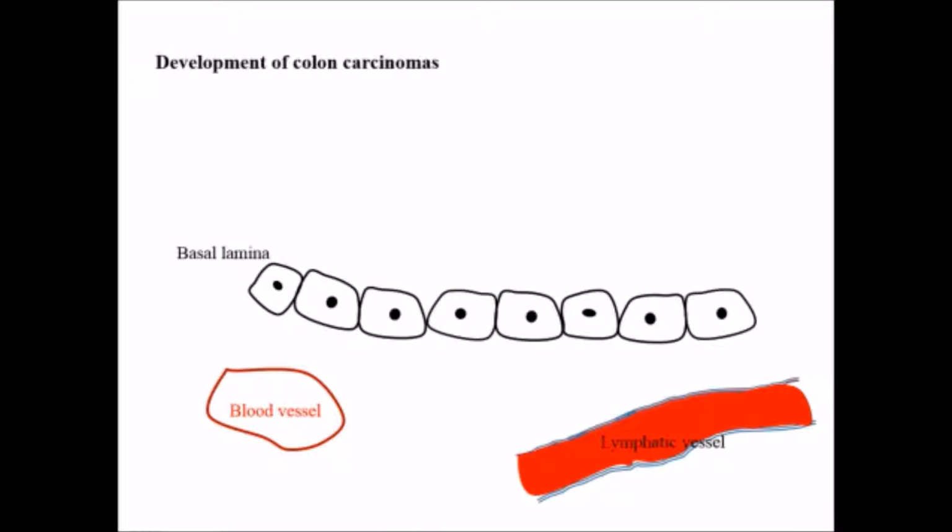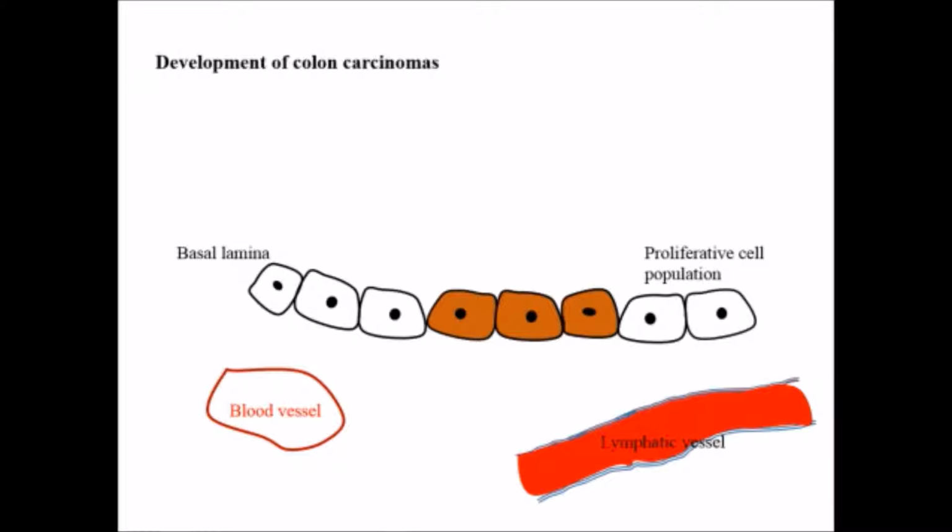I'm trying to explain it more clearly with the help of a colon carcinoma. Here we have the basal lamina, blood vessels and lymphatic vessels. So what happens? The cell which gives rise to the cancer is known as the single initial proliferating cell. It then gives rise to a proliferative cell population.